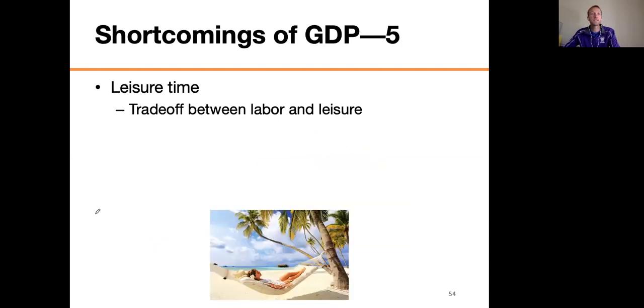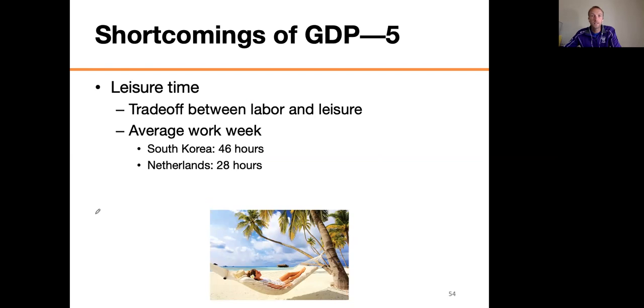All right, another thing we're missing is the leisure time, the trade-off between labor and leisure, right? If you look at the average work week across the world, South Korea, 46 hours, Netherlands, 28 hours. What do you think the United States is? Right? Our average work week is actually 36 hours. That's right, the same as Japan. The Netherlands is considered one of the happiest countries in the world. Maybe it's because they don't work quite as much. Do you really need to work quite as much? If you could have more time off, you really might be happier. That would make your standard of living go up, but it would not make the GDP go up. So the GDP doesn't capture that, right?